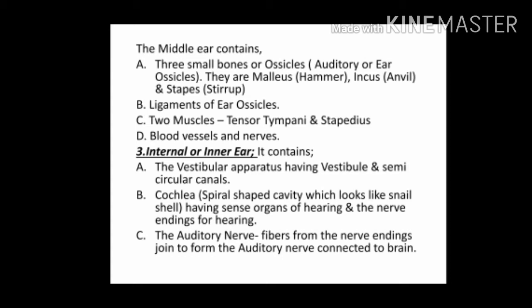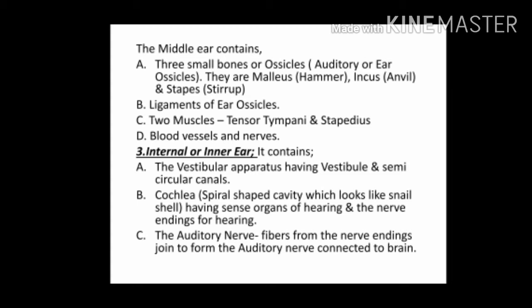They are named malleus, also known as hammer, incus or anvil, and the third bone is stapes or stirrup. The second part is the ligaments of the ear ossicles. The middle ear also consists of two muscles, the tensor tympani and stapedius. The middle ear also contains blood vessels and nerves.